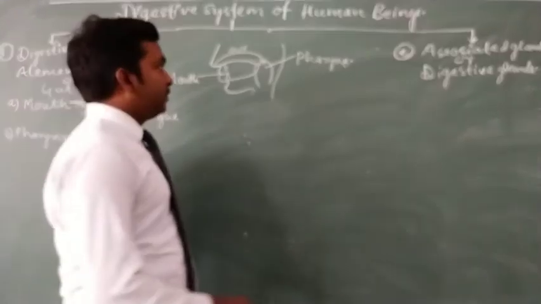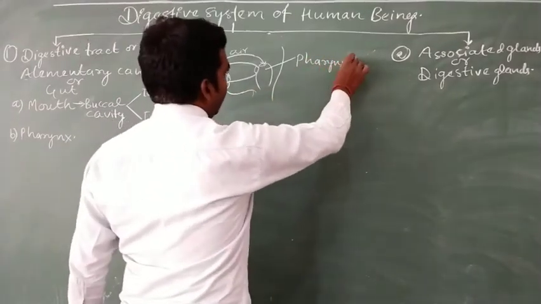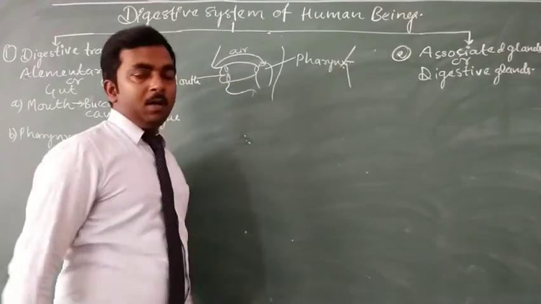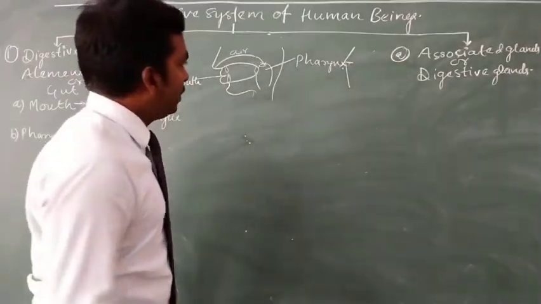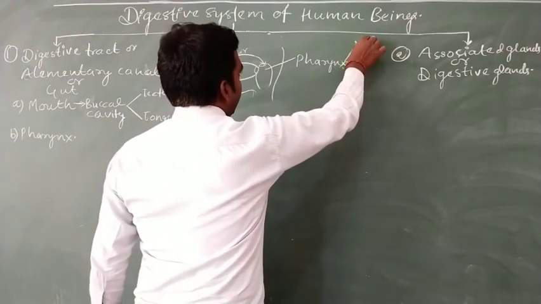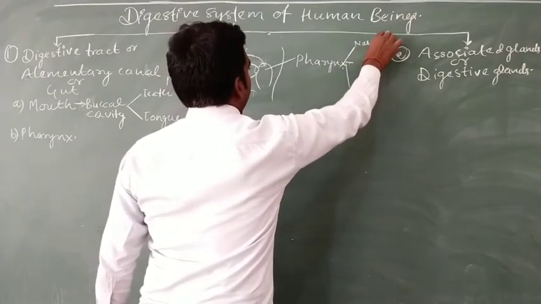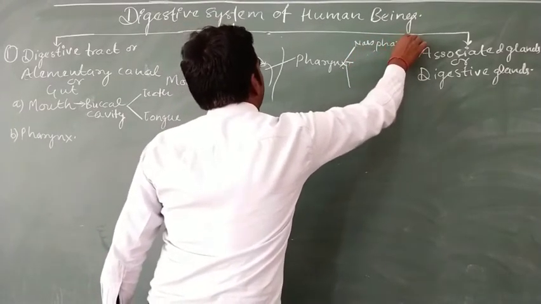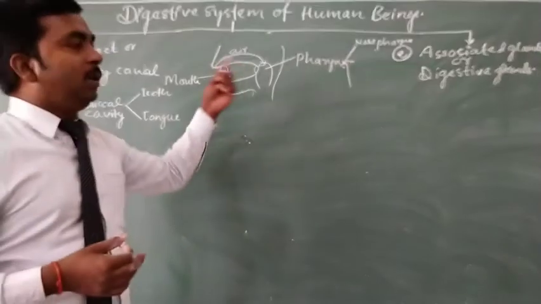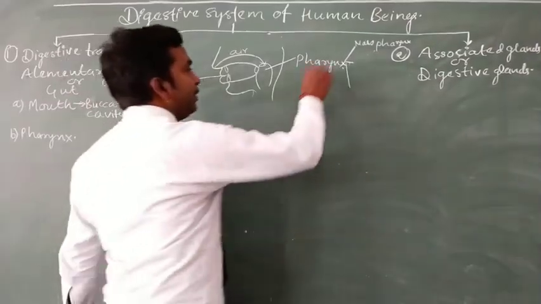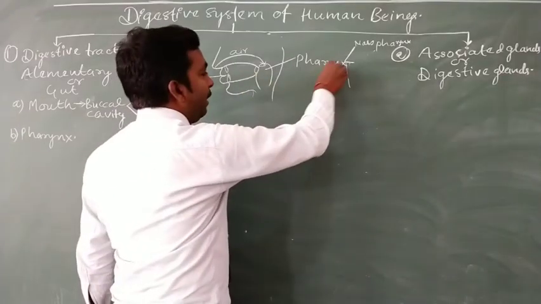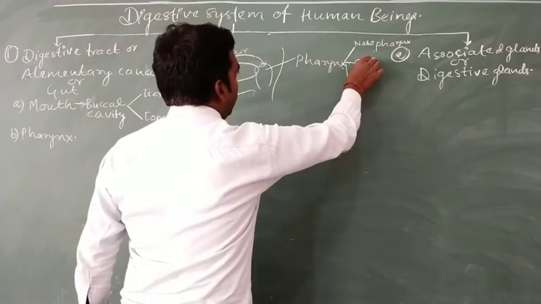The pharynx is the common opening, and it may again be classified into three categories. The first part, or the region of the pharynx where the nasal chamber opens, is known as the nasopharynx. The place or area where the nasal chamber opens into the pharynx is known as the nasopharynx. Then the area where the buccal cavity opens into the pharynx is known as the oropharynx.